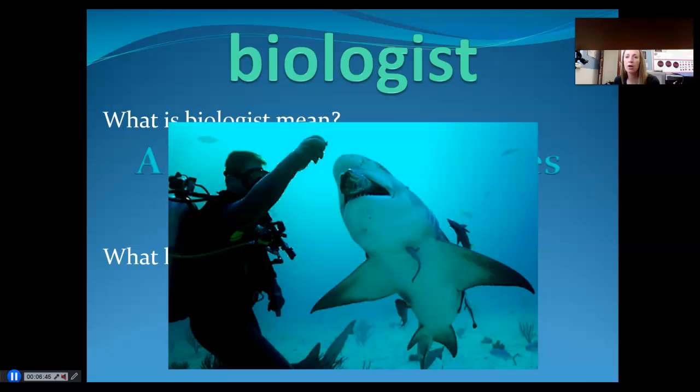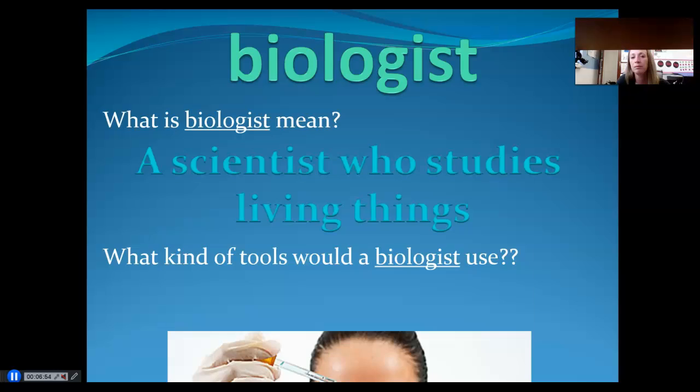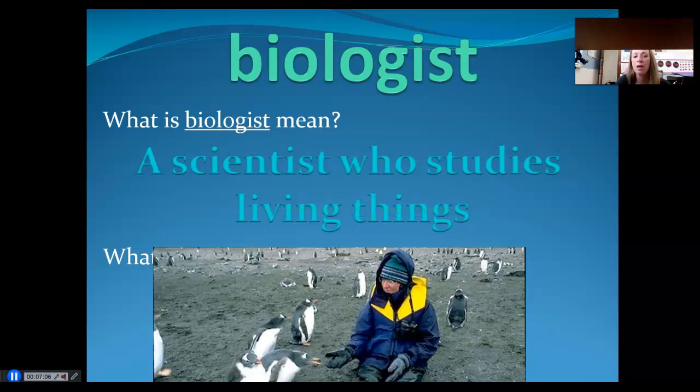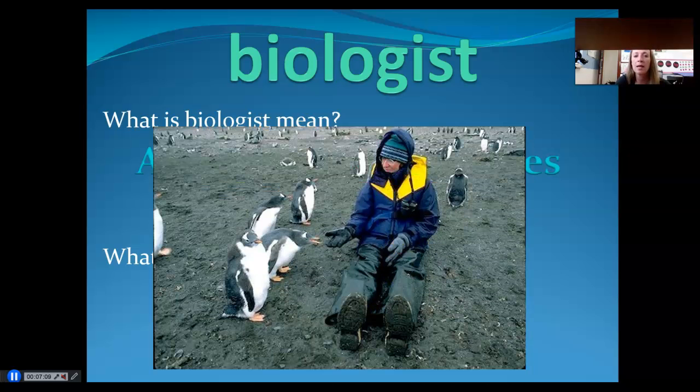This biologist is called a marine biologist. A marine biologist studies things in the ocean. So they are studying sharks. This scientist or biologist is studying plants. Biologists study anything that is living. So biologists can also study plants. This biologist is studying penguins. Remember, a biologist is a scientist who studies living things. So this scientist studies penguins.